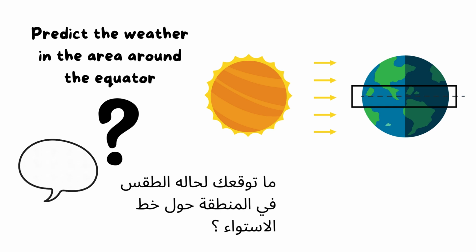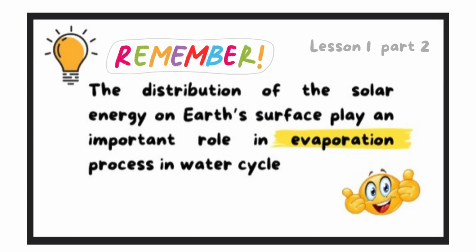Here in this picture, can you predict the weather in the area around the equator? I made a rectangle in the area around the equator. So what do you think? Remember that the distribution of solar energy on the Earth's surface plays an important role in the evaporation process in the water cycle.